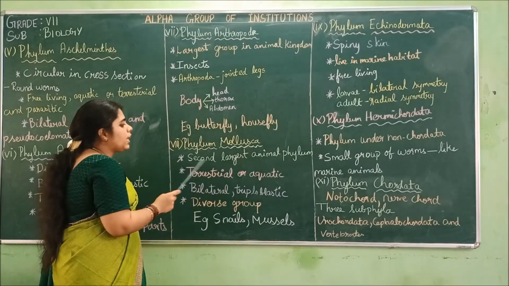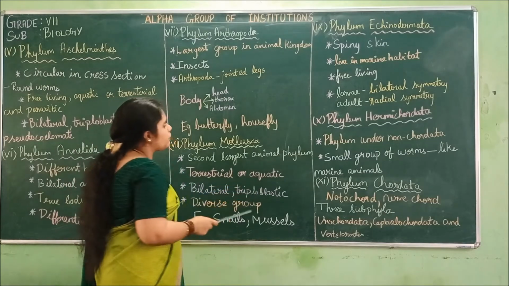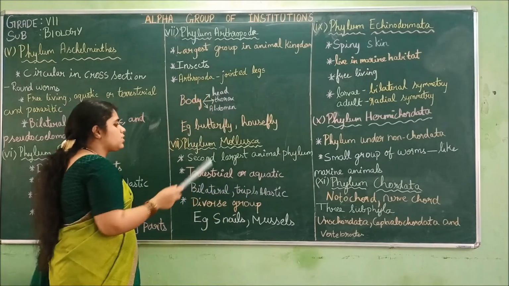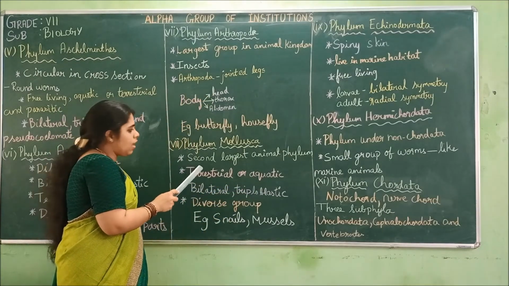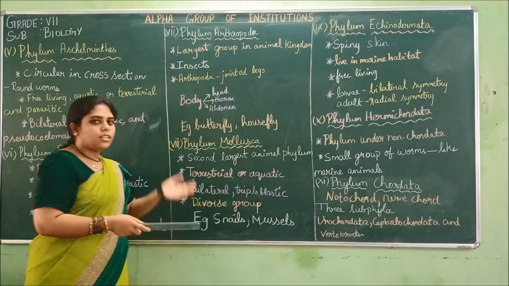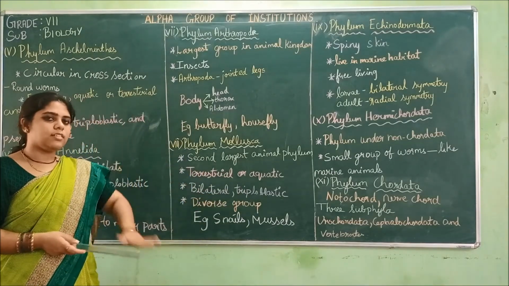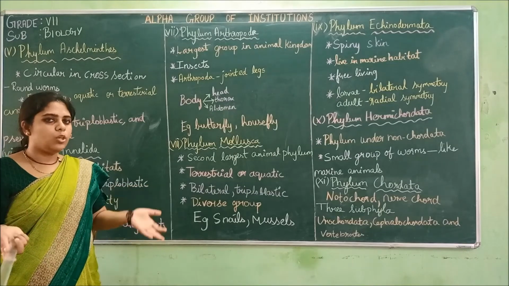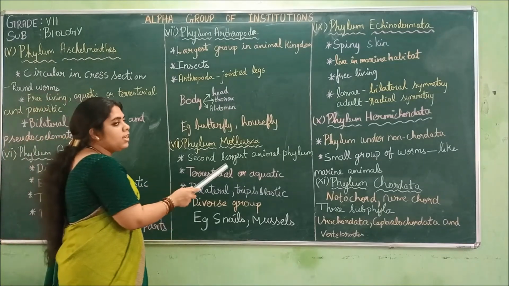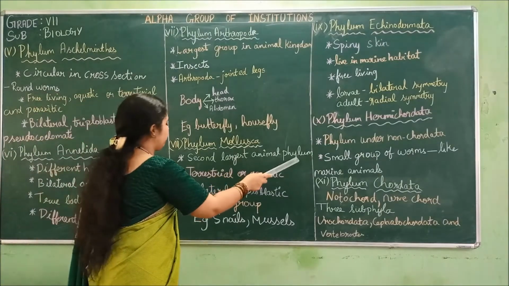So it is the second largest animal phylum. So this is the first one. The second one is the Mollusca. Phylum Mollusca. After Arthropoda, this is the second one. It will have more species in it. So that is why it is the second largest animal phylum.